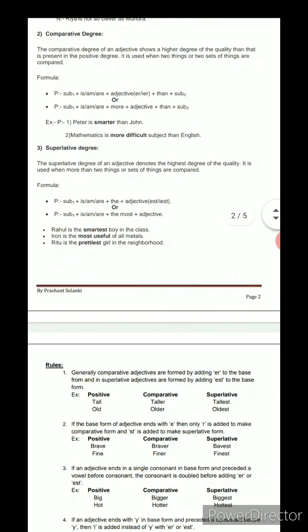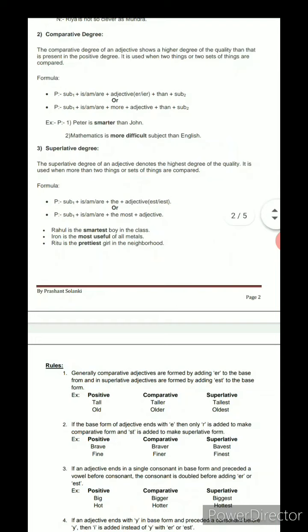So the formula is like that: subject plus is plus the plus adjective, and after the adjective we use est and iest. And in the other way we can write subject plus is plus the plus most plus adjective.